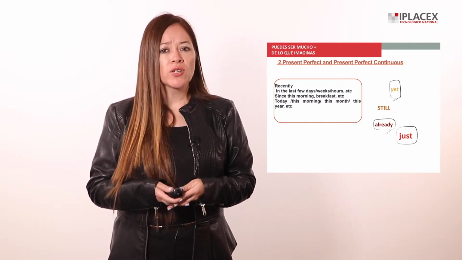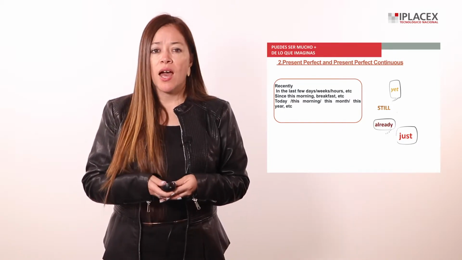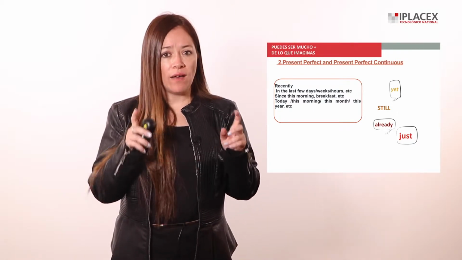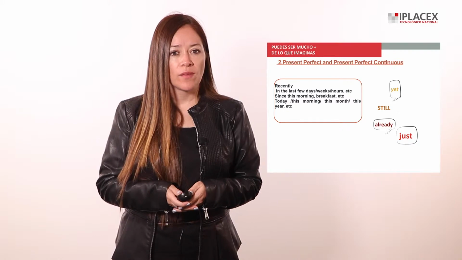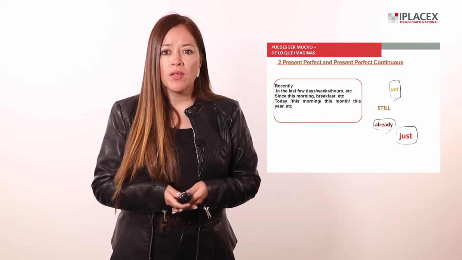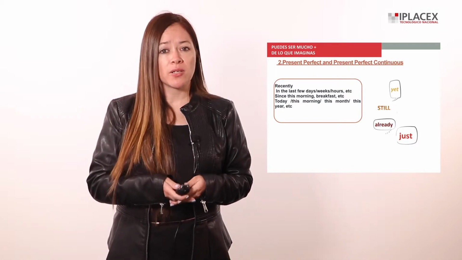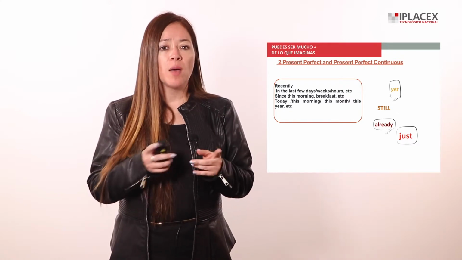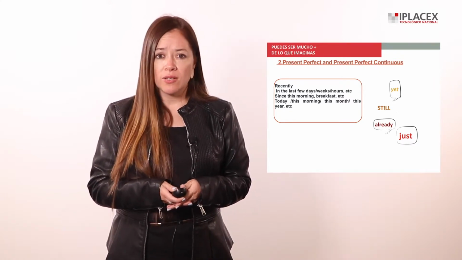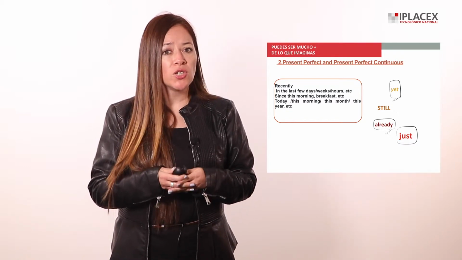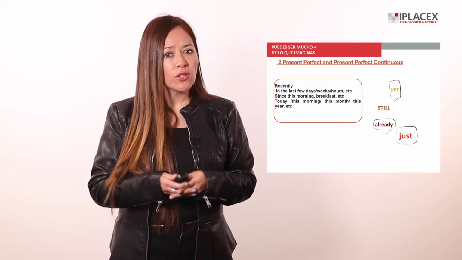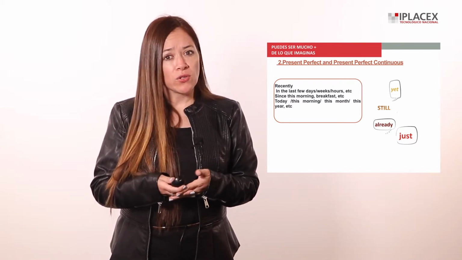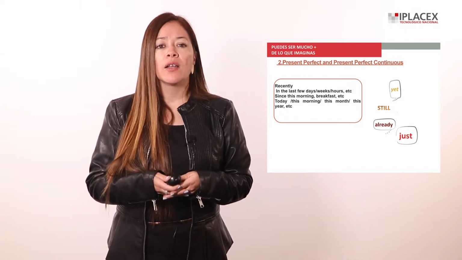Just means a short time ago that something happened, and is only used with present perfect. It is located between the auxiliary verb have and the past participle. Already indicates that something happened early or earlier than expected, and its effect, and it's after the auxiliary have or has and before the main verb. Still is used to say an action or situation continues to the present because it has not finished. It can be used in affirmative and negative sentences and questions. It is also used with present perfect and other tenses as well.